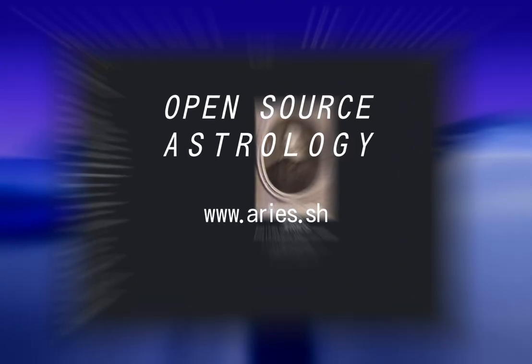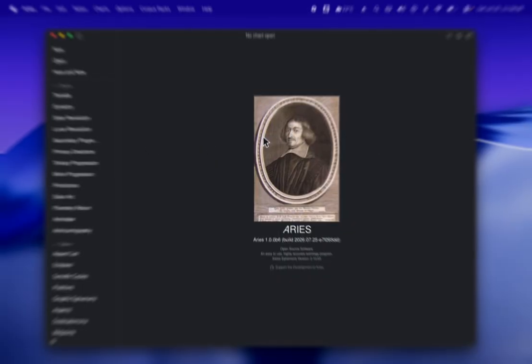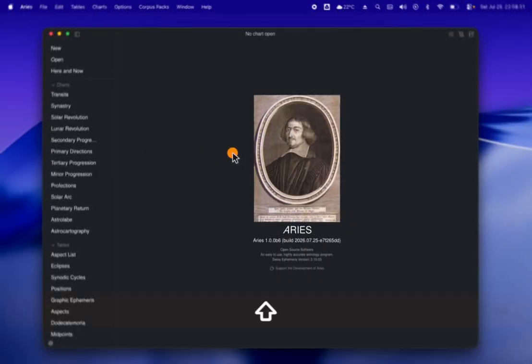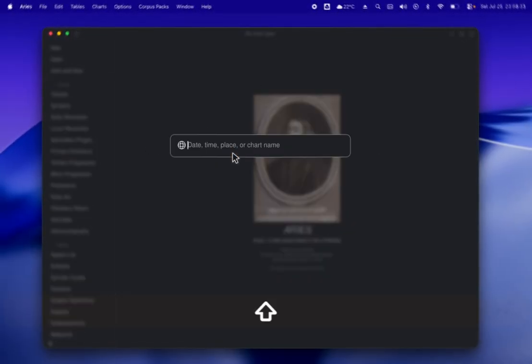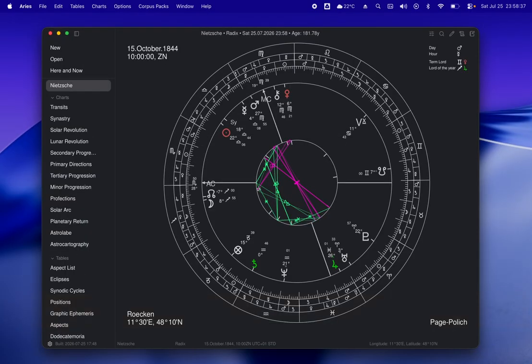Welcome to part 2 of my introduction to planetary return charts and Aries astrology software. I'm going to open up Friedrich Nietzsche's chart again by pressing Shift 2 times, typing his name, pressing Enter.